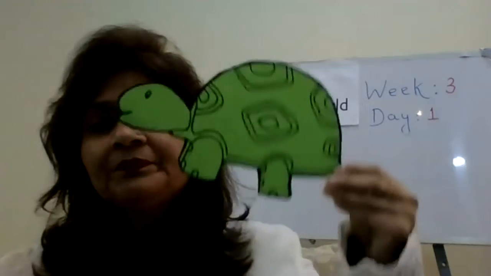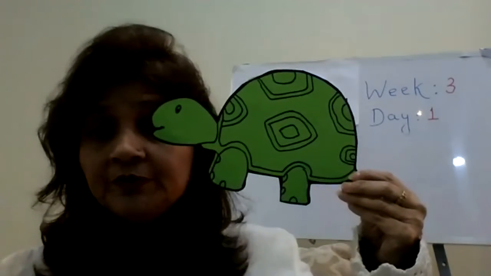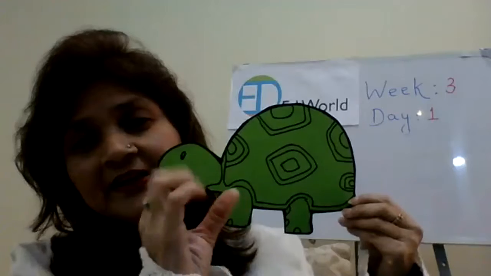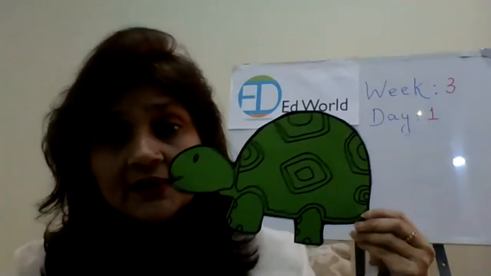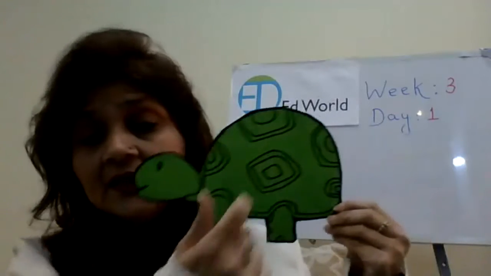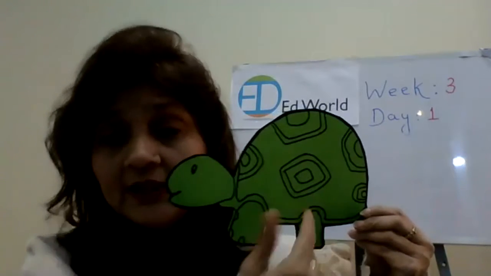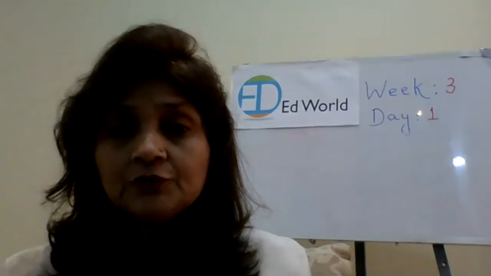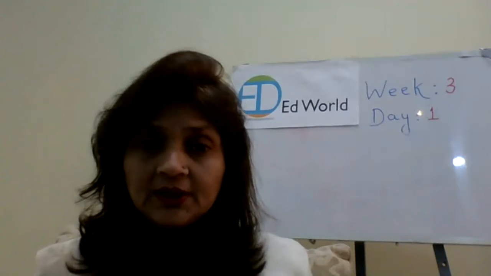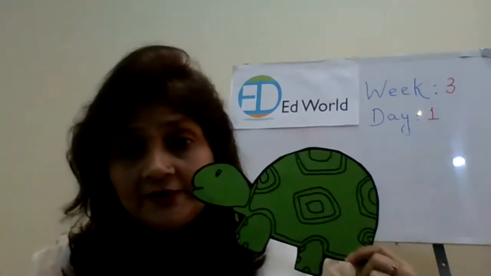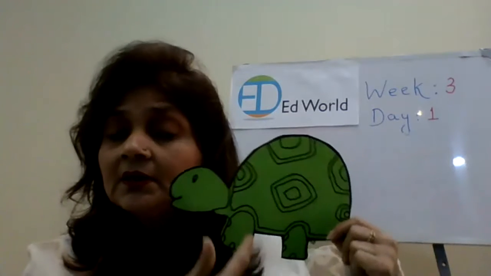Okay. Now, what is this? I have already shown you before. It's a turtle. Now, the turtle also has a wrinkled skin like an elephant. Elephant skin is also wrinkled. It has this hard shell on the turtle. The turtle has a hard shell that helps it adapt to the environmental conditions, and it also has very wrinkled skin. Same goes for the elephant and same goes for the turtle.